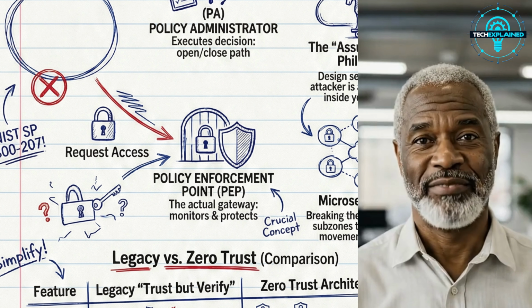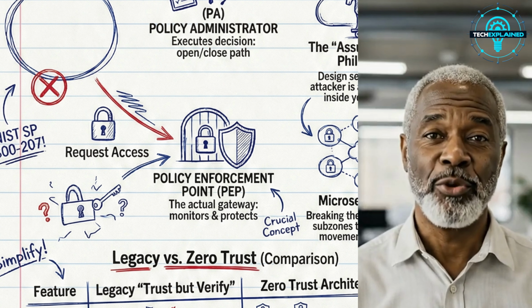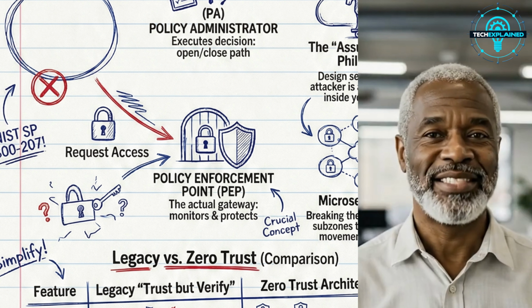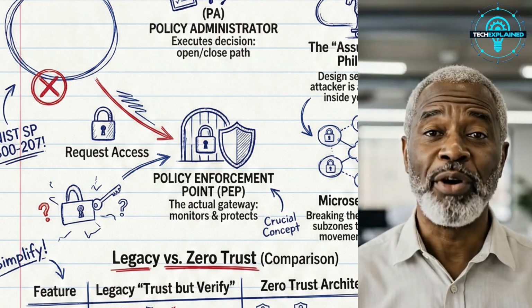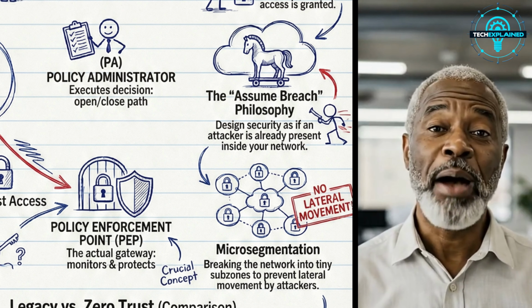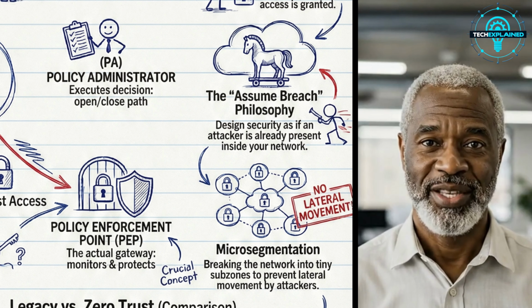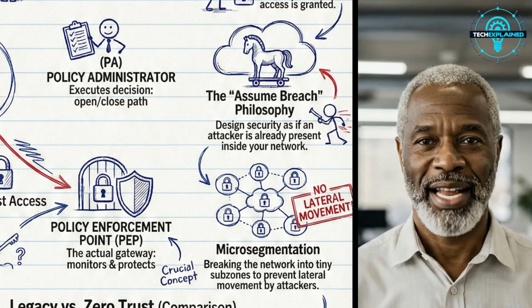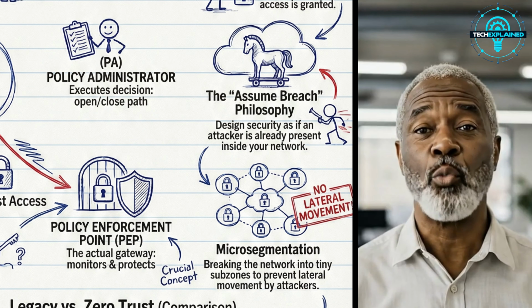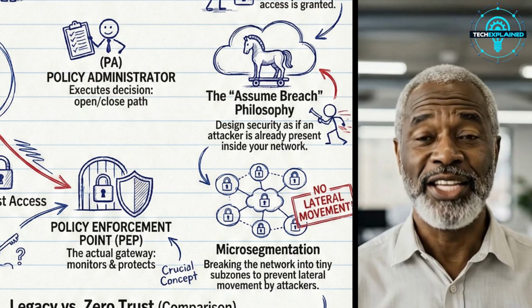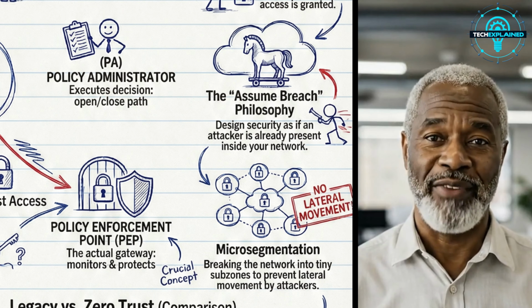Now here's the mindset shift that trips people up. Zero trust assumes breach. Not maybe, not someday, right now. You design security as if an attacker is already inside your network. That's why microsegmentation matters so much. Instead of one big open floor plan, you break the network into tiny locked rooms. If an attacker gets into one room, they hit a dead end. No lateral movement, no domino effect.